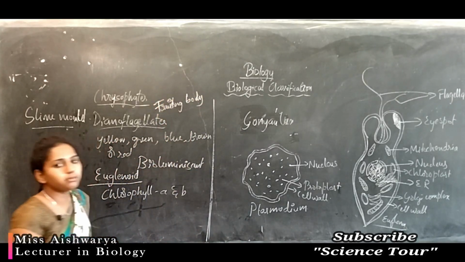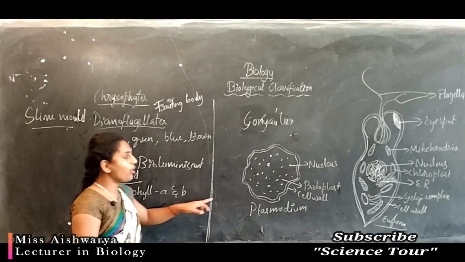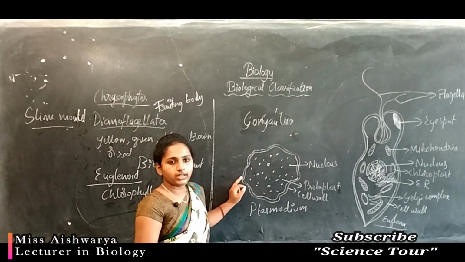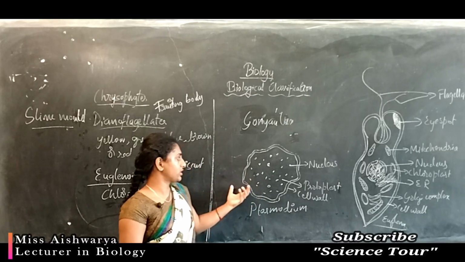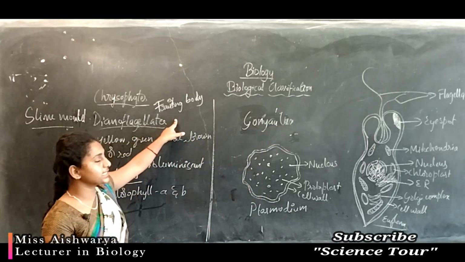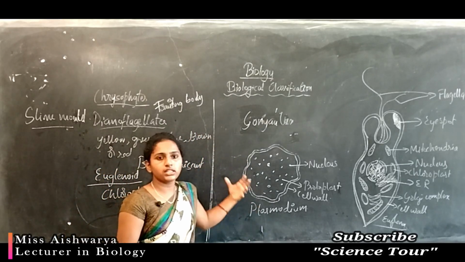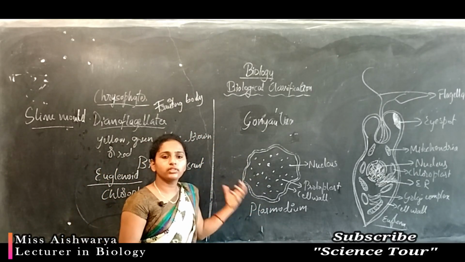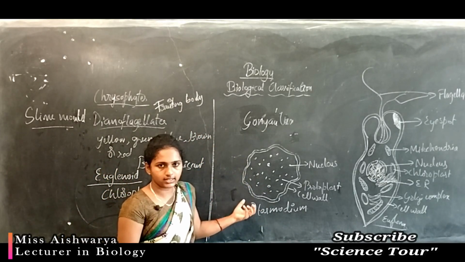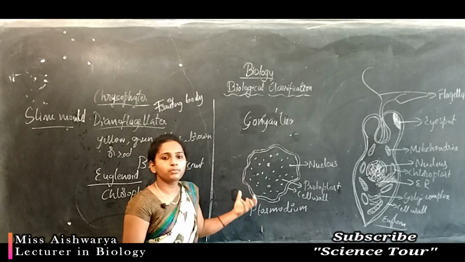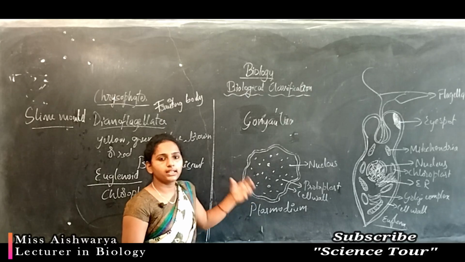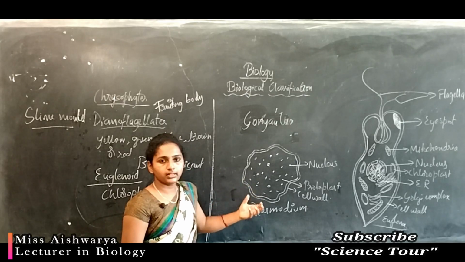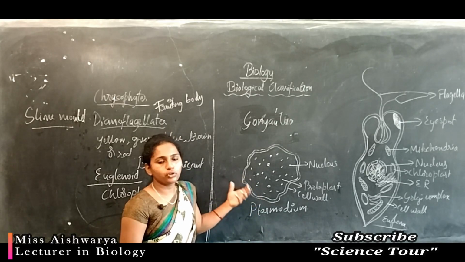A fruiting body is nothing but a special structure formed on the surface of the living organism in order to produce spores.